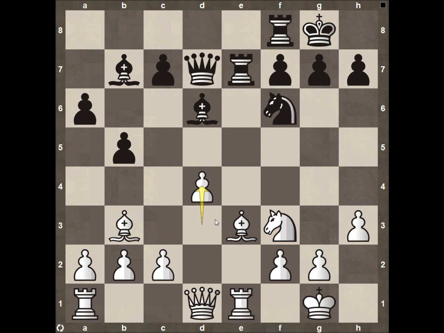Then we have the pawn pushing forward to d4. Now white had a lot of different options. He could have played a3 if he wanted to. He could have played c3 if he wanted to. A lot of different options. He decided to go with pawn to d4, trying to control the center of the board. Definitely an okay move for him, but again, he had a lot of different options on that board.